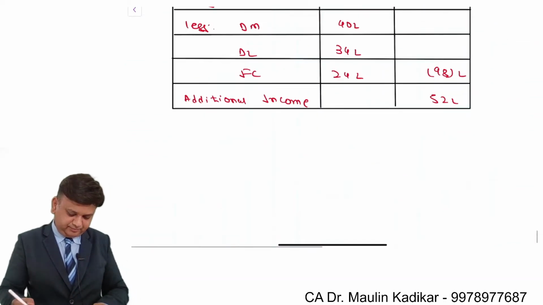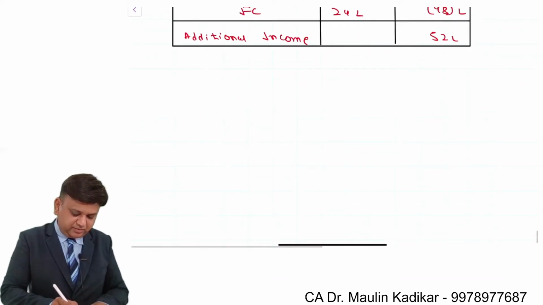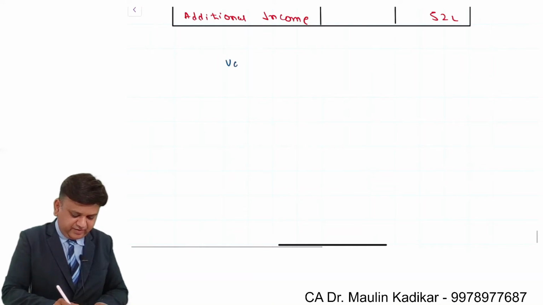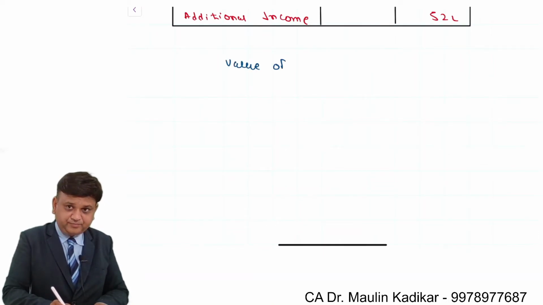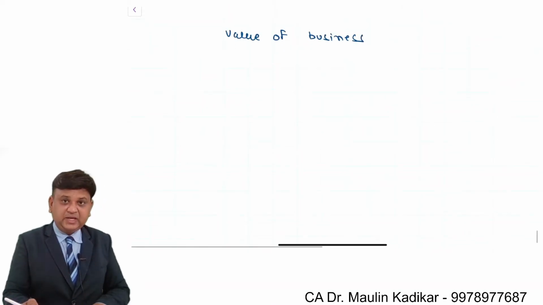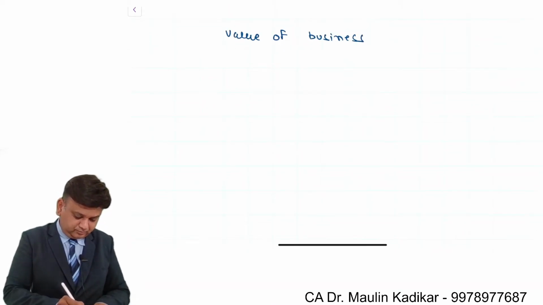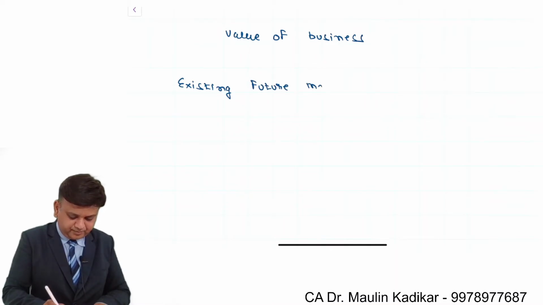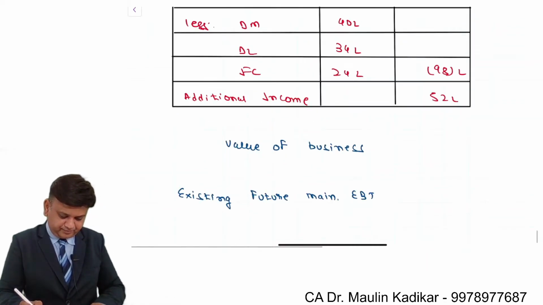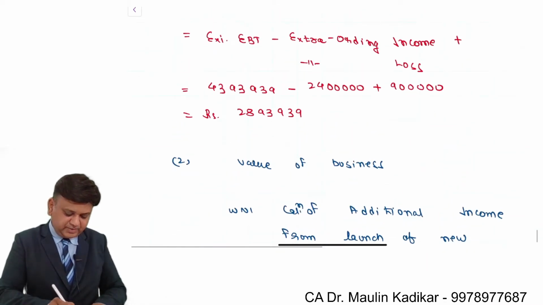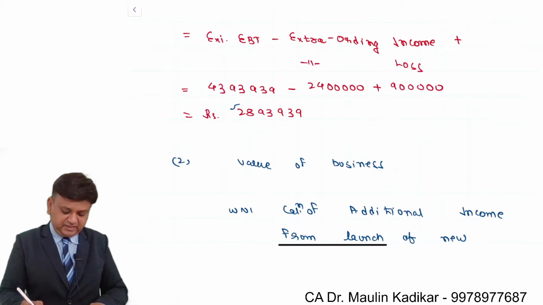Next, working note number 2, or we can say directly value of business. In that case, existing future maintainable earning before taxes. It is an amount of rupees 2893,939.